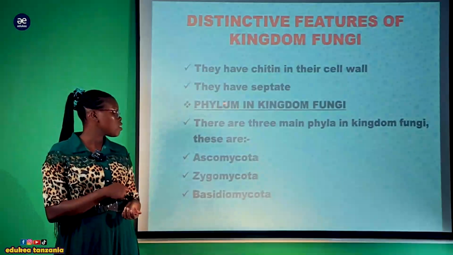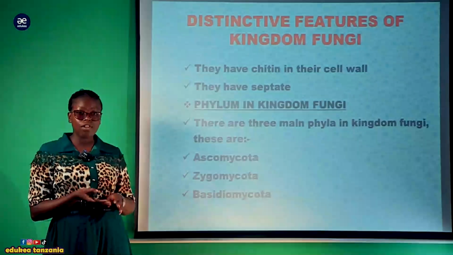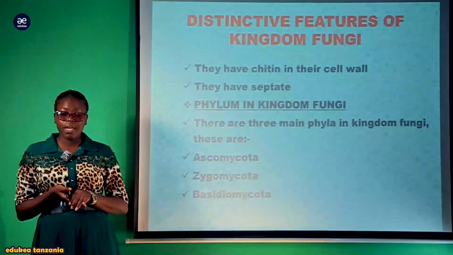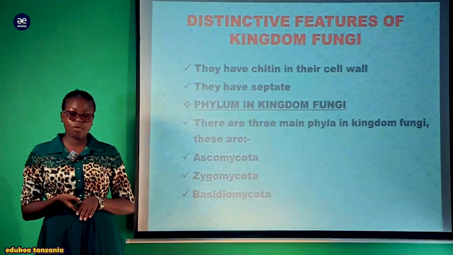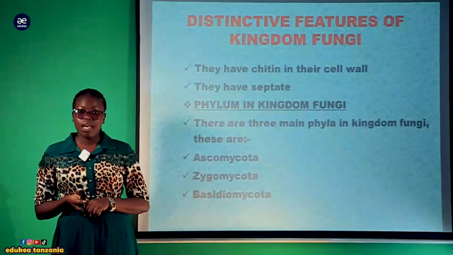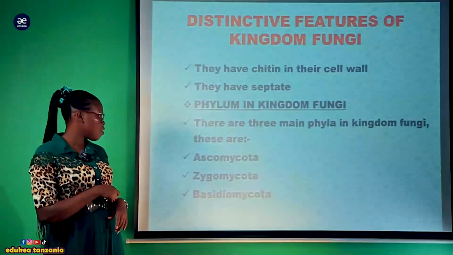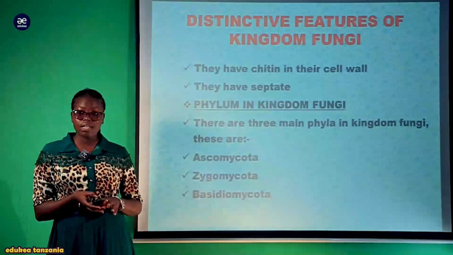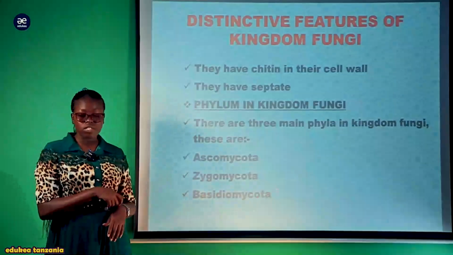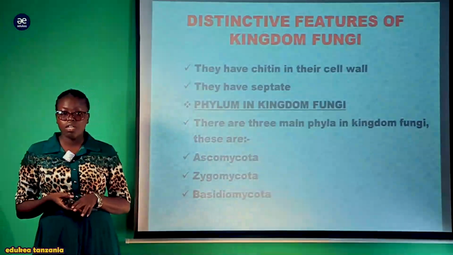Now, what are the phyla of the kingdom Fungi? My lovely Form 2 students, we have three main phyla of the kingdom Fungi. The first one is Ascomycota, and the representative member is yeast, or Ascomycetes. Also, we have Zygomycota, where we are going to see Zygomycetes. Also, there is Basidiomycota, and the representative species is the mushroom.